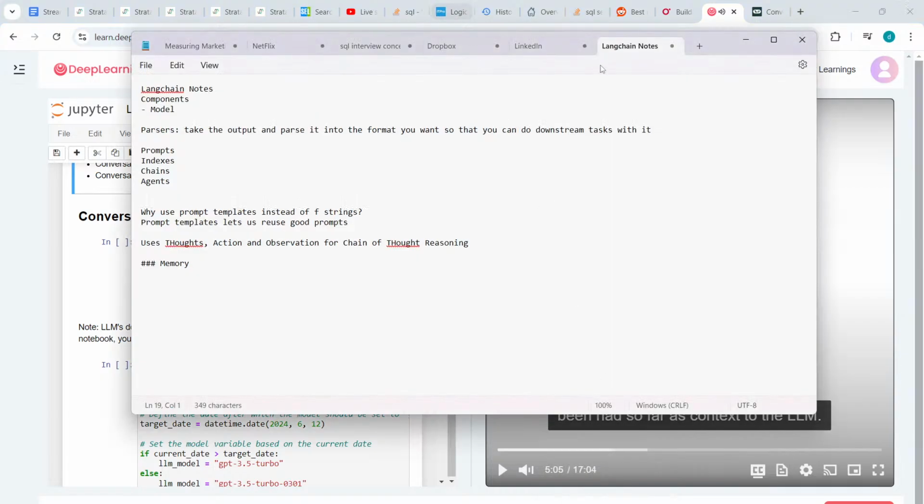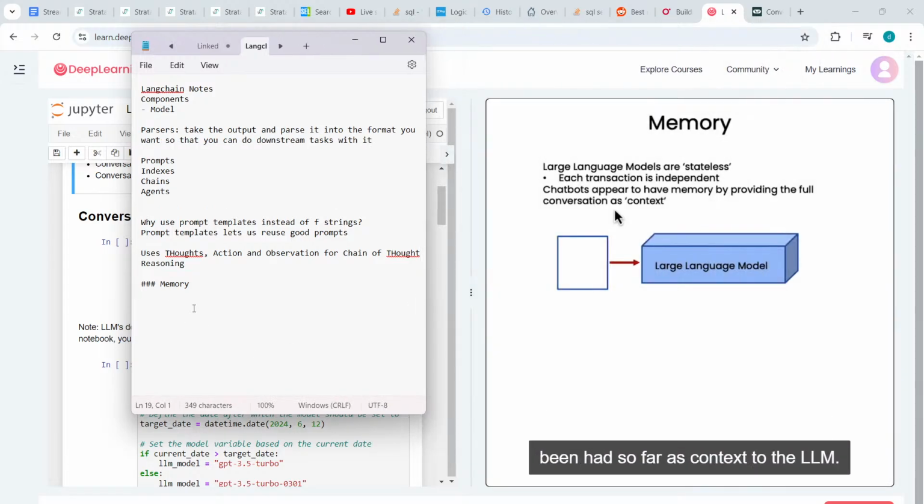Okay, this is very interesting. I mean, this is nothing new. It's just that the way they put it is interesting. Stateless. Each transaction is independent. Chatbots appear to have memory by providing the full conversation as context. Okay, looks good.